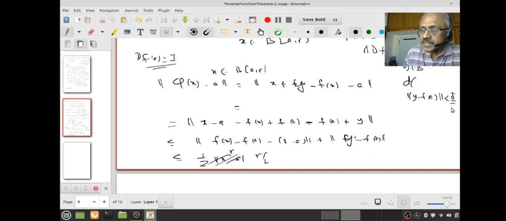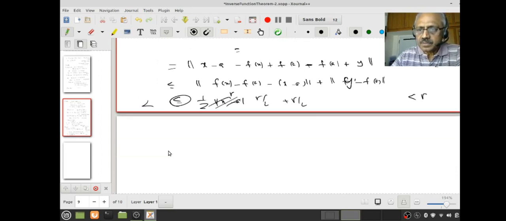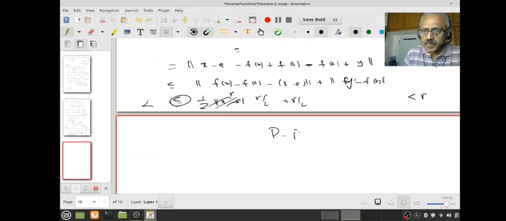Norm of y minus fa is less than delta, but I want the whole thing to be less than r. So what should be my choice of delta? Choose delta to be r by 2. Therefore norm of y minus a will be strictly less than r by 2. Therefore this inequality is strict. Have you understood? Okay, pause, review, proceed.